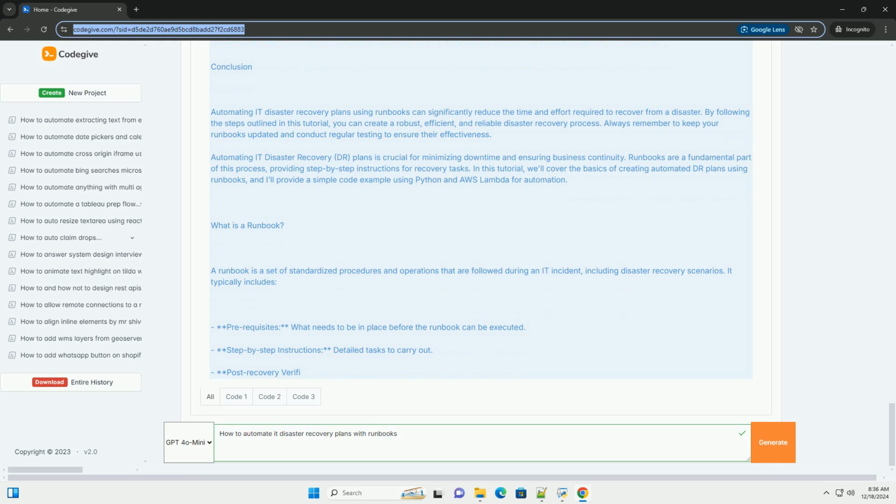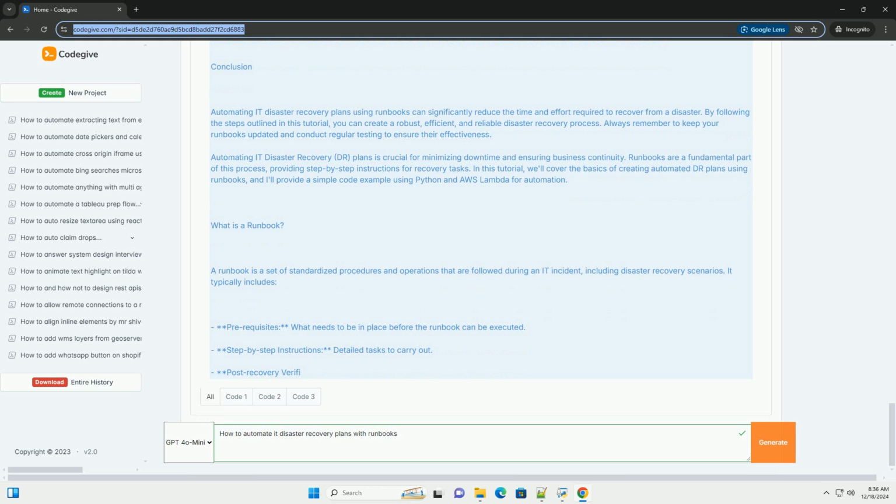mysql -u $MYSQL_USER -p$MYSQL_PASS $DB_NAME < $BACKUP_DIR/backup_to_restore.sql. Step 4. Start MySQL service. Echo starting MySQL service. sudo systemctl start mysql. Echo MySQL database recovery completed.